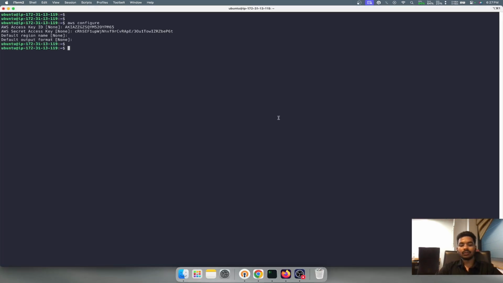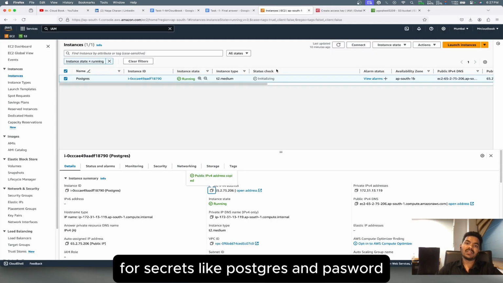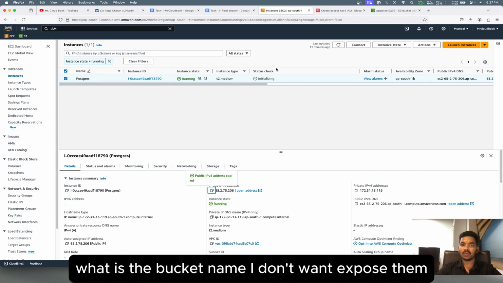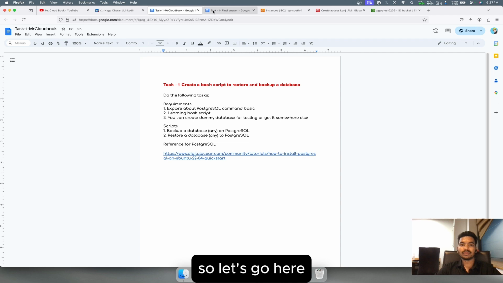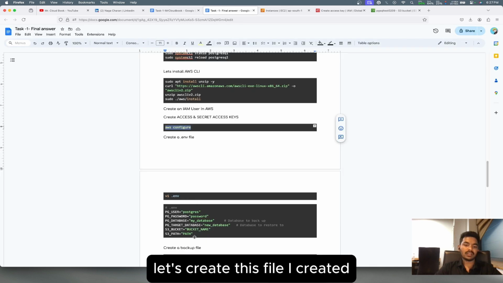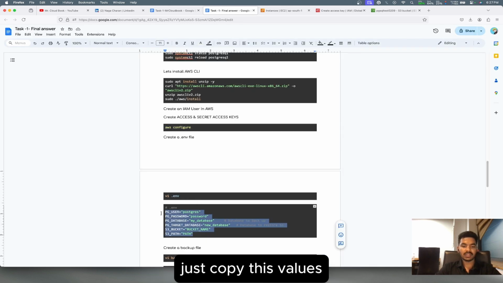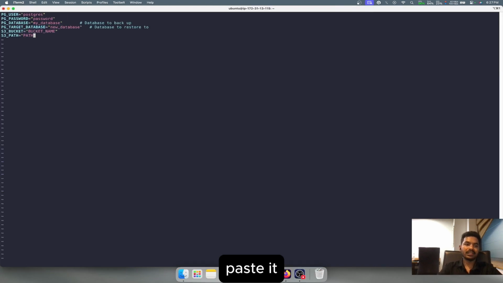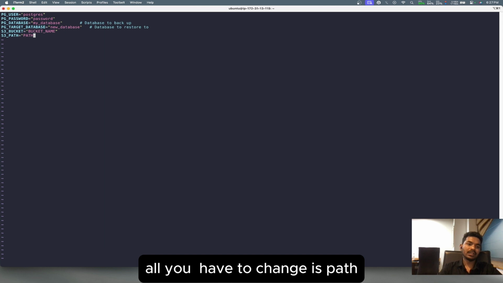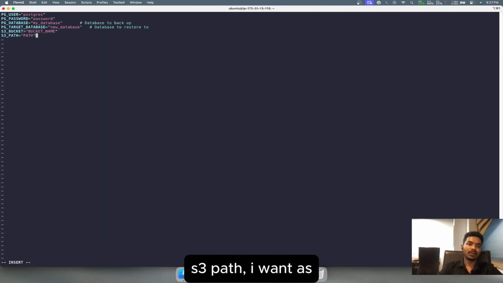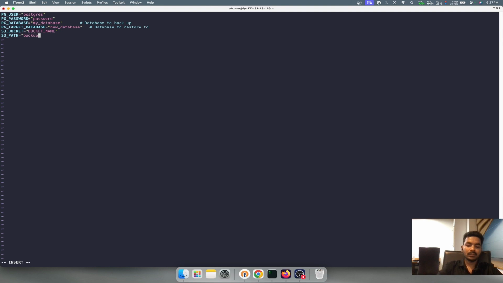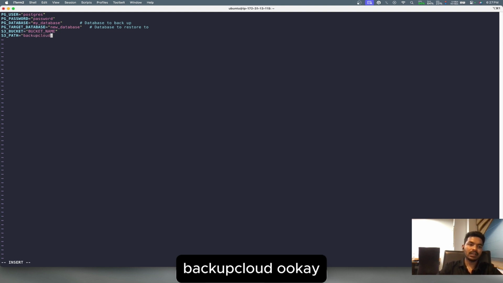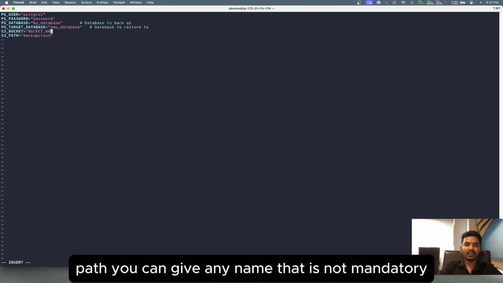Let's create a .env file for secrets like the Postgres password and the bucket name. I don't want to expose them. So let's create this file. I'll just copy these values. vi .env, enter, paste it. All we have to change is the S3 path. I want the S3 path as backup cloud. This is just a random path, you can give any name.